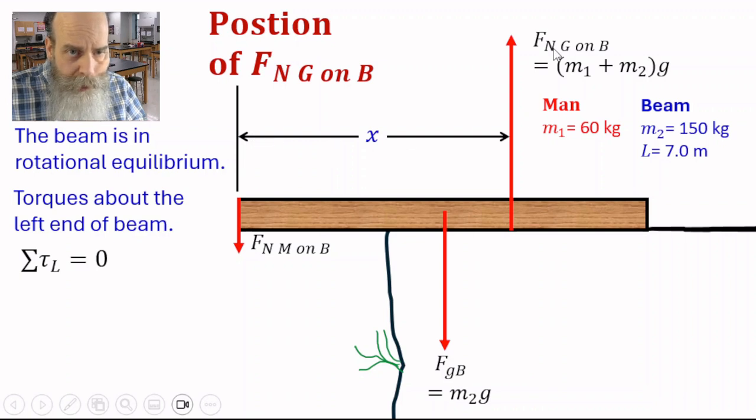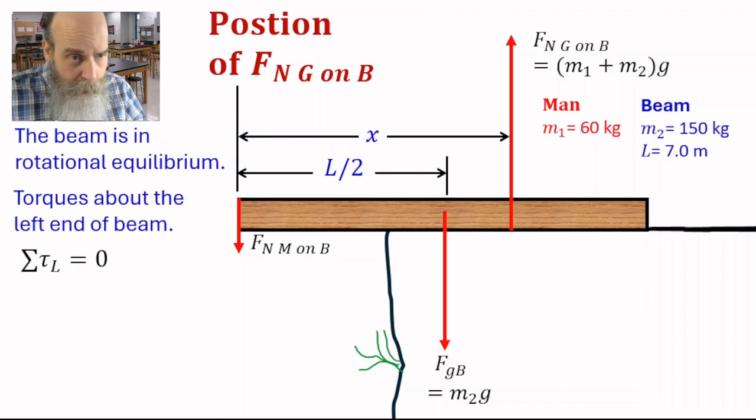Let's say that the normal force of the ground on the beam is applied at a distance x from the left edge of the beam, as shown here. And the force of gravity is applied at a distance of L over 2 from the left edge of the beam. That's at the center of the beam. Let's write the net torque equation.